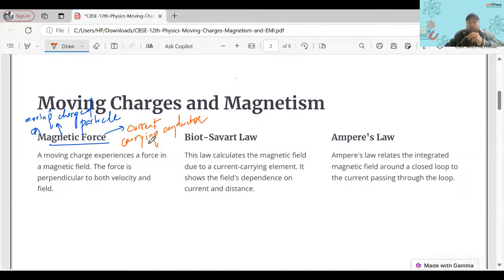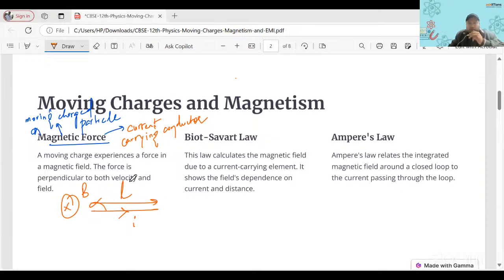So can anyone tell me about the force on a current carrying conductor of, let's say, a length L. Let's say I have this conductor and it is of length L, right? And it is in this region of magnetic field B, right? And it is having this current I. What do you think would be the magnetic force on this wire?